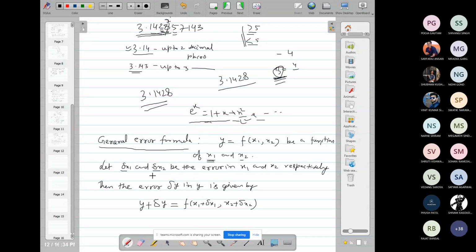So absolute error depends upon the unit, but relative error is independent of the unit, whatever the quantity. So we consider relative and percentage error in place of absolute error.